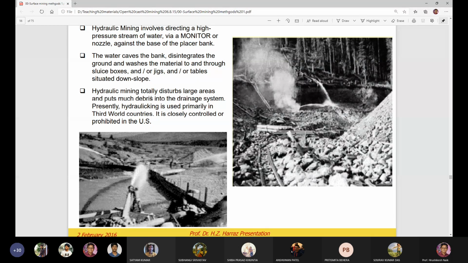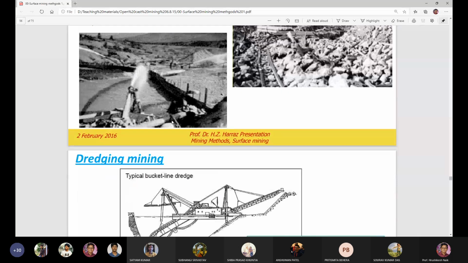Hydraulic mining totally disturbs large areas, and puts much debris into the drainage system. After the gold is taken out, a lot of debris and waste material is thrown to the drainage system, to the water course. Presently, hydraulicking is used primarily in third world countries. It is closely controlled or prohibited in the United States of America.